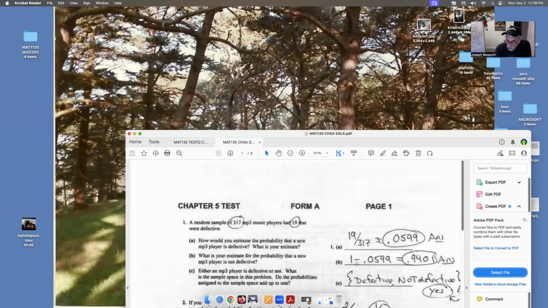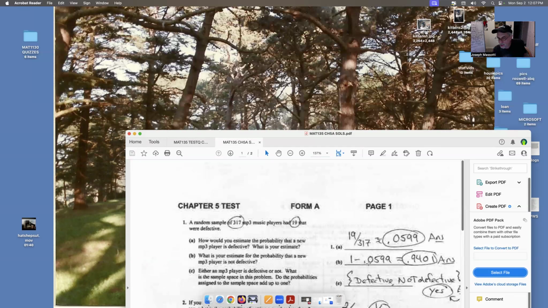Or we can look at the complement. I don't know if we mentioned the complement before, but a complement is everything other than an event. There's only two outcomes here, right? The MP3 player is either defective or it isn't. So the probability that it's defective, we said, was this number. So the probability that it's not defective is just the total probability of 1.